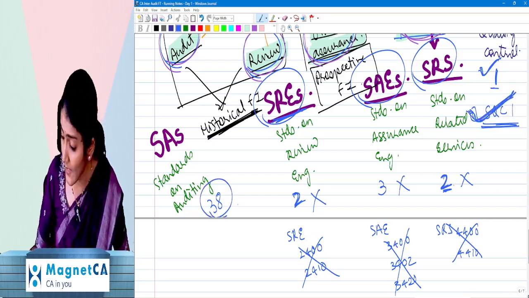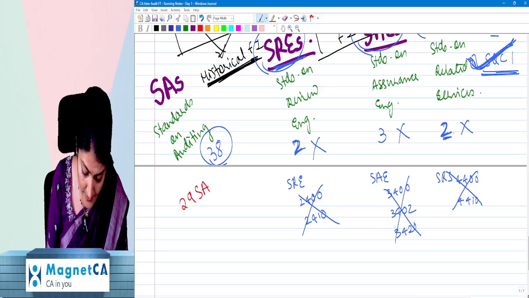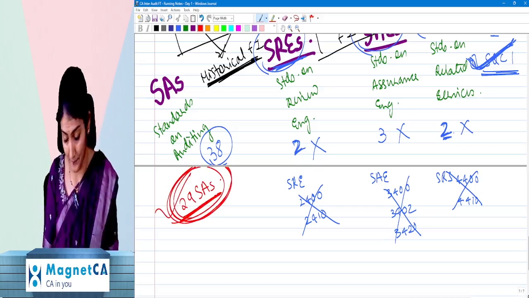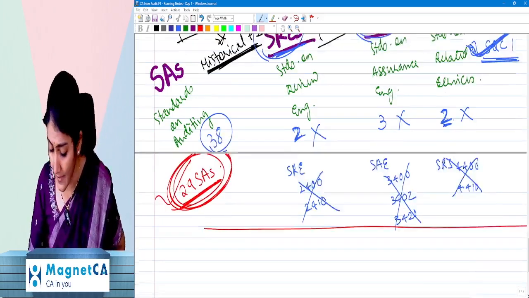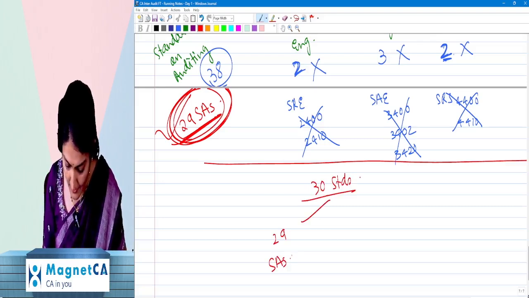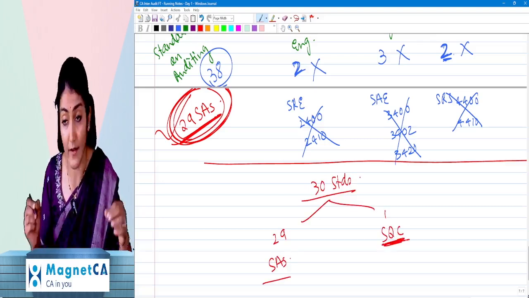And out of the 38 standards on auditing, at intermediate level, it is noticed that 29 standards on auditing are applicable. So as such, for your CA Inter audit, 30 standards are applicable. Out of those, 29 are standards on auditing and 1 is the standard on quality control.